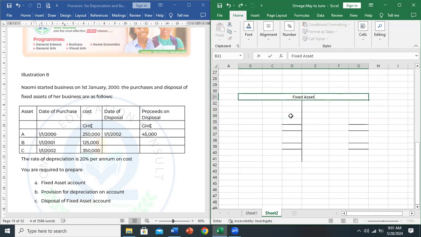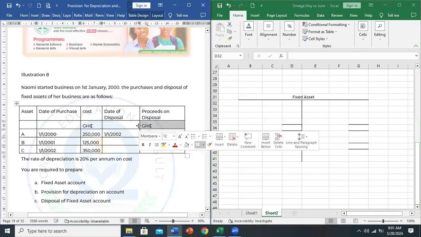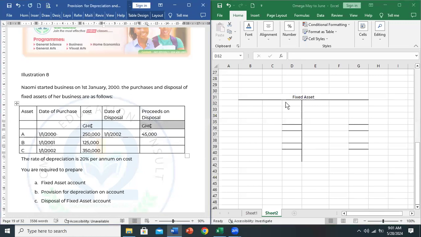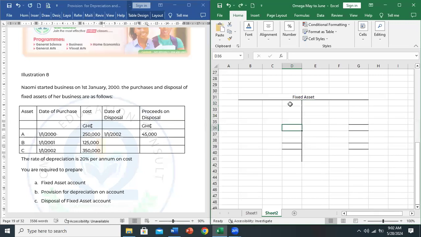The principle is when we buy, we debit; when we dispose or sell off, we credit. You should be able to determine the years you will sell the assets off, so that when you get to that year, you remember that this year we sold an asset off.